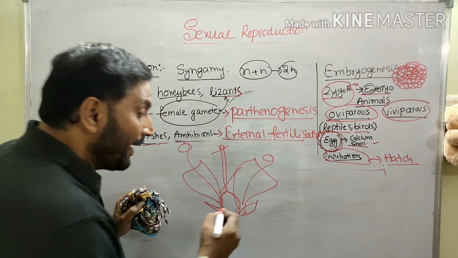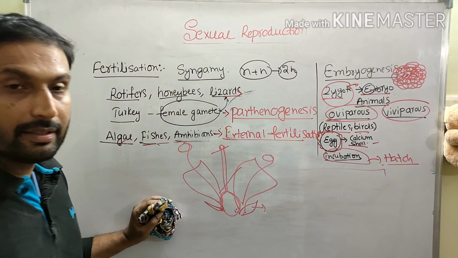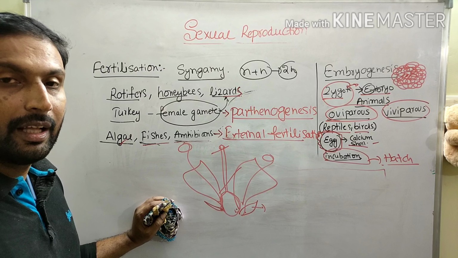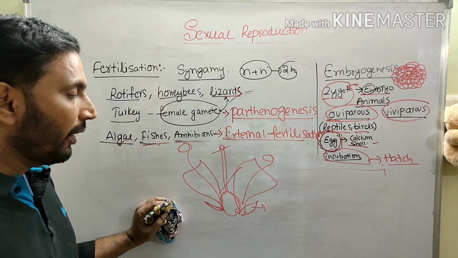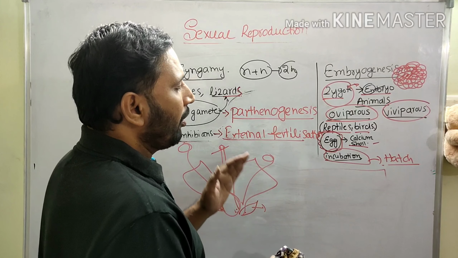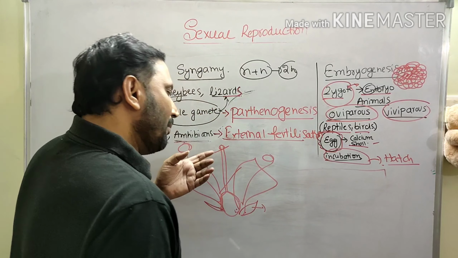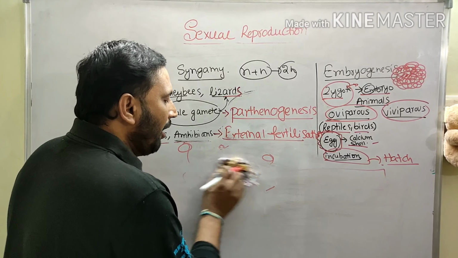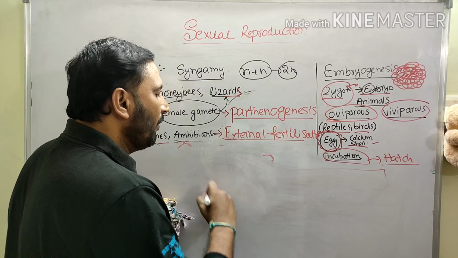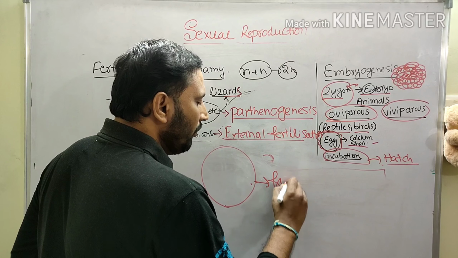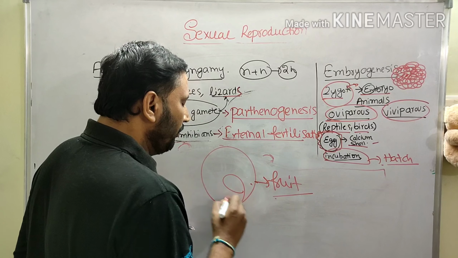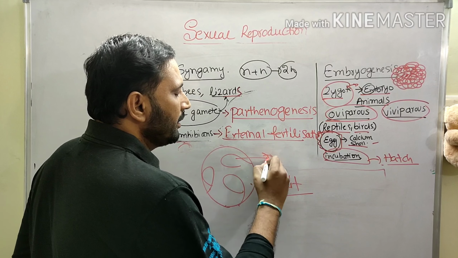But in some plants the calyx is persistent, like brinjal. Generally the calyx, corolla, androecium, stigma and style all fall off. After fertilization, the ovary develops into fruit, and the ovules develop into seeds.